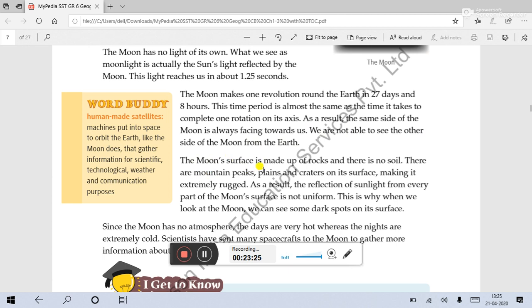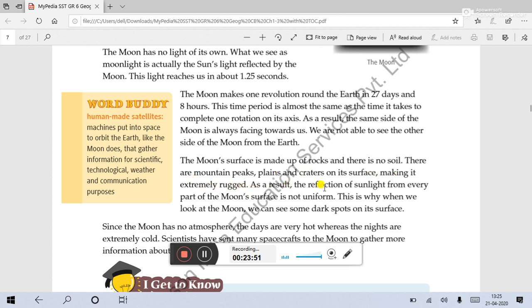The moon's surface is made up of rocks and there is no soil. There are mountain peaks, plains, and craters on its surface. What is a crater? Craters are holes created by explosions, by falling comets, asteroids, etc., making the surface extremely rugged.